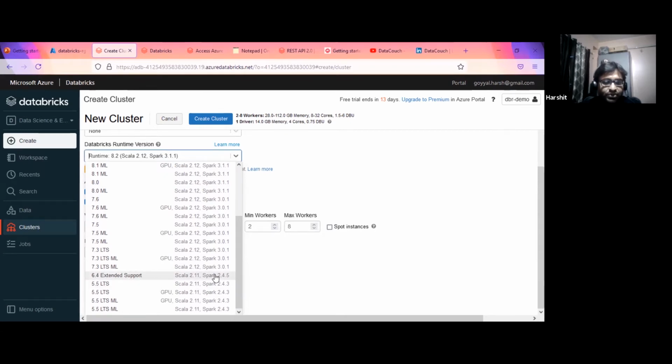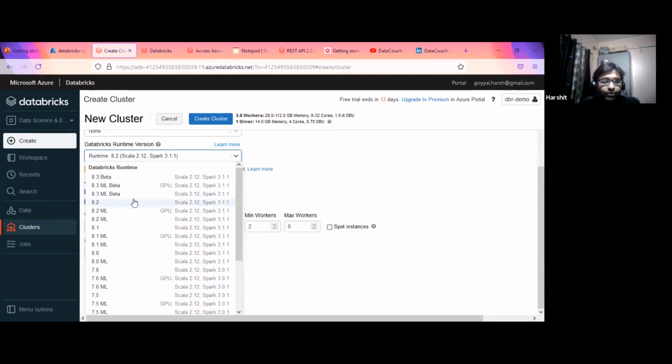These are the versions also available, right? And potentially we should use LTS, long term. LT stands for long term. There are a few releases that are short term, and there are a few releases that are long term. So whenever we create a cluster, we should use LTS, because those are the long term releases, right?